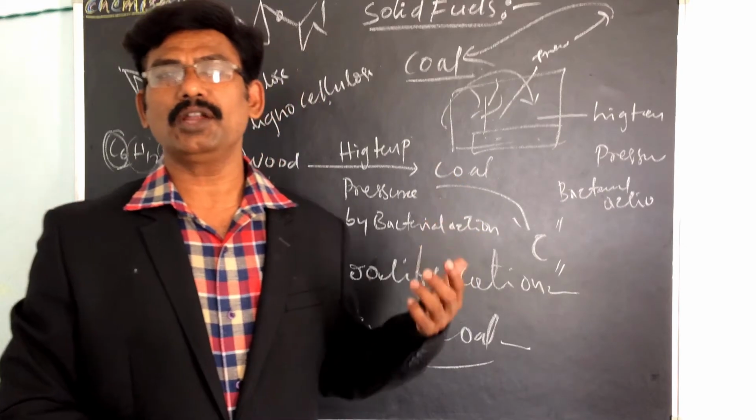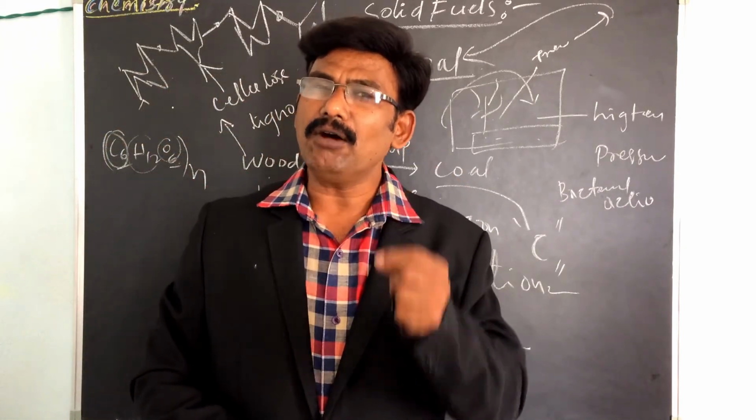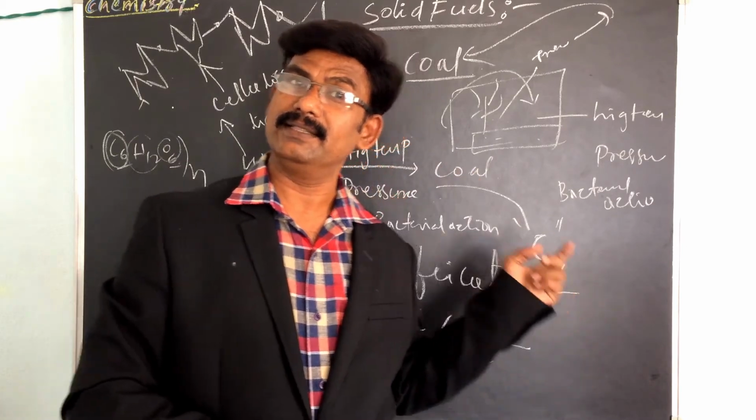Before going to the classification, we have to know how much percentage is present in the coal.